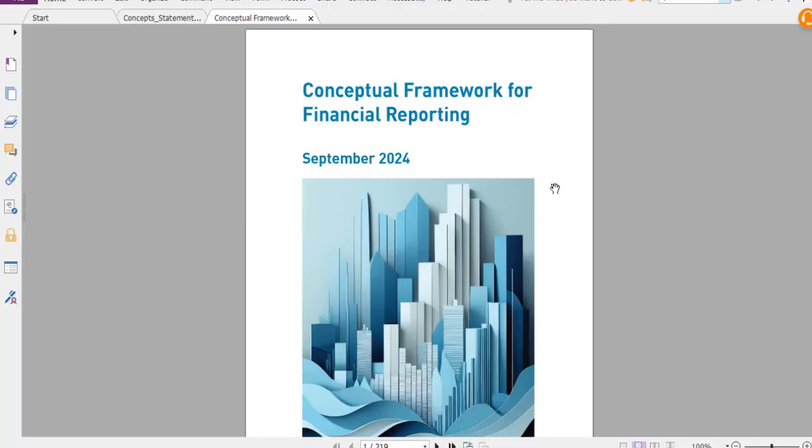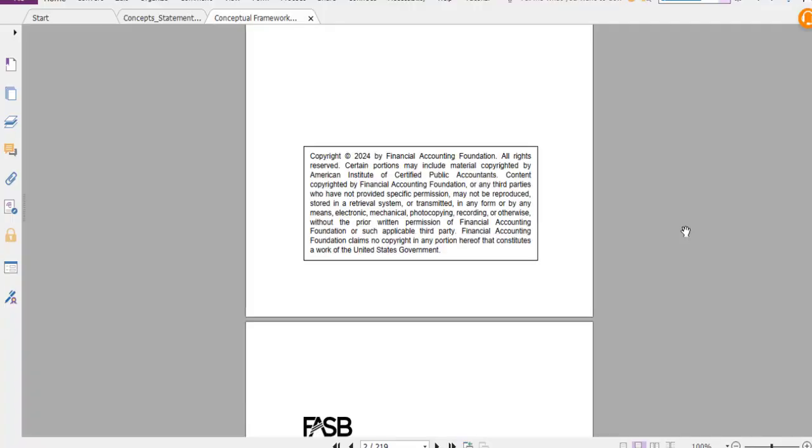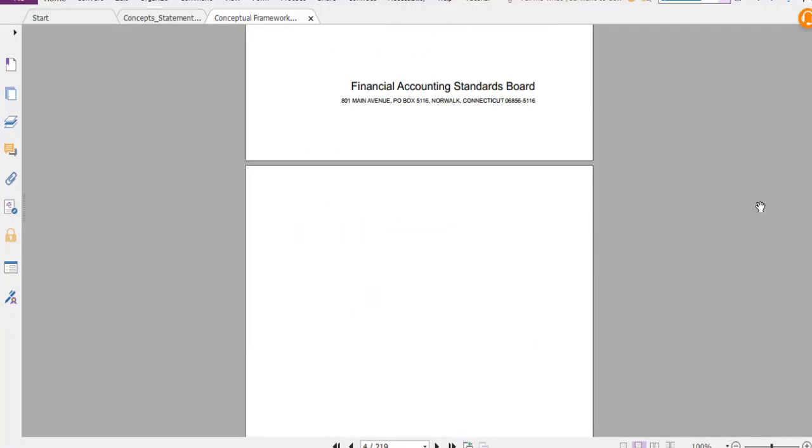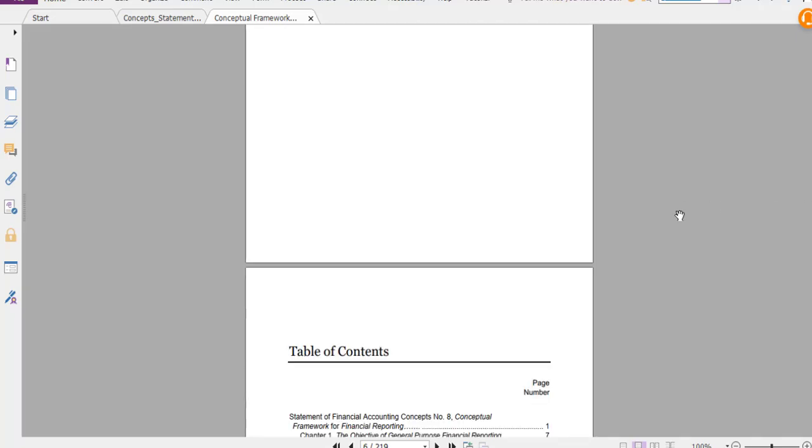Notice that I have the conceptual framework for financial reporting. This is what is under concept statement 8. Notice I have this in another PDF reader because now I can search it for keywords, and it makes it a lot easier, and then it explains the information as you go down. It's a lot of pages, but we don't need to read every single word.